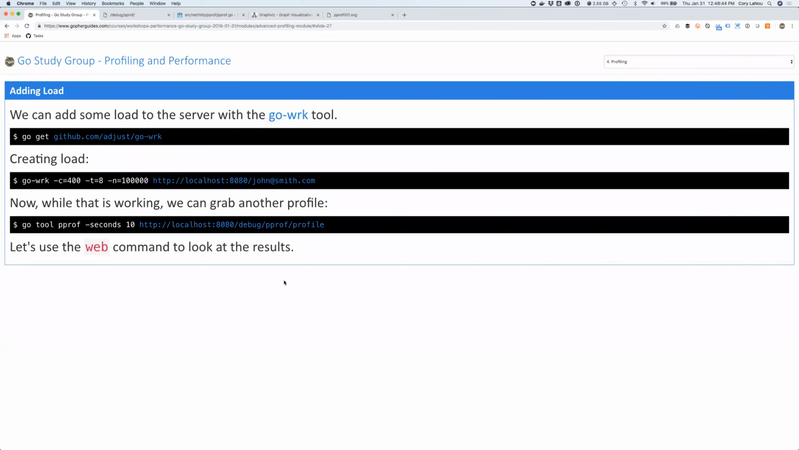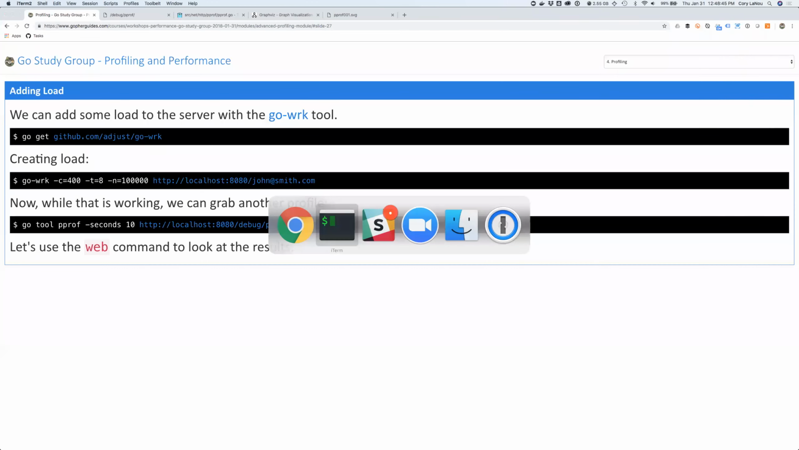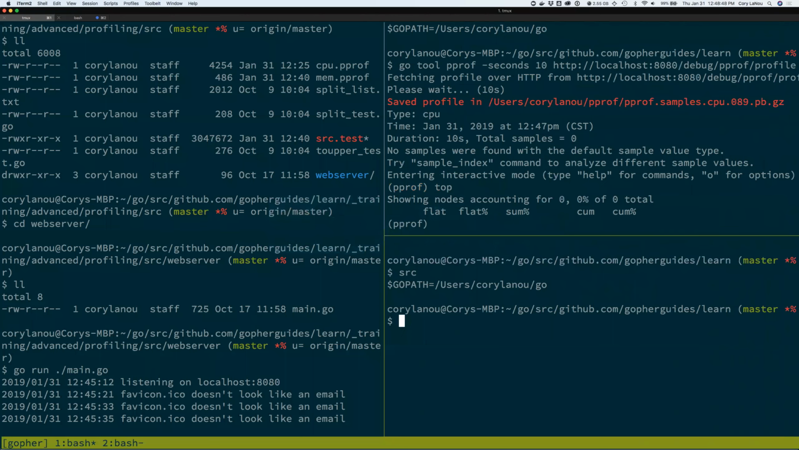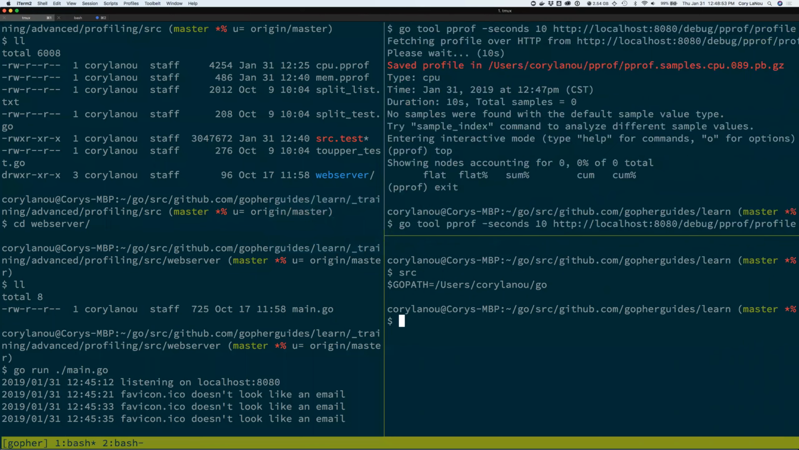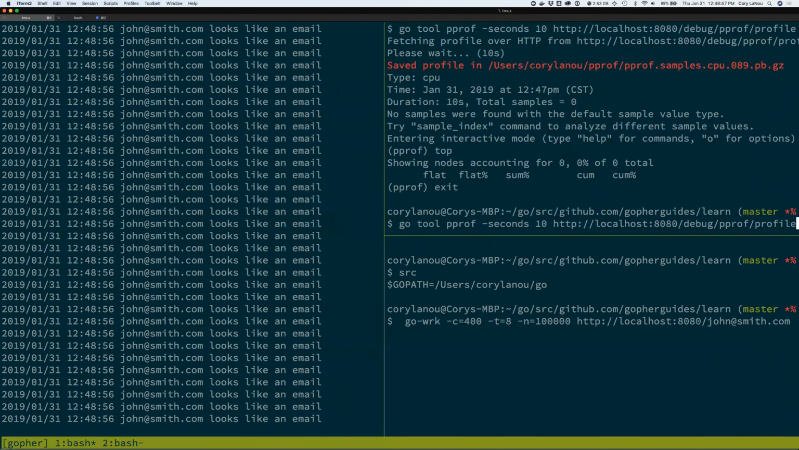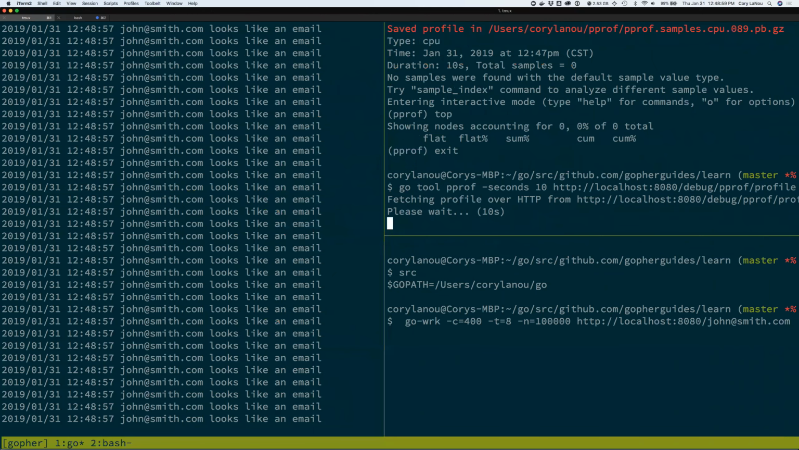So if I want to do this and take an actual measurement of this, let me open up yet another window. And let me get out of here. And so this is kind of one of those things you have to have both hands right at the same time. So I'm going to go ahead and put load on it. And then I'm going to take my profile. So now you can see on the left-hand side that thing's getting hit pretty hard over there as that go work command hits. So this time when I take a profile, I should actually get some results at this point.